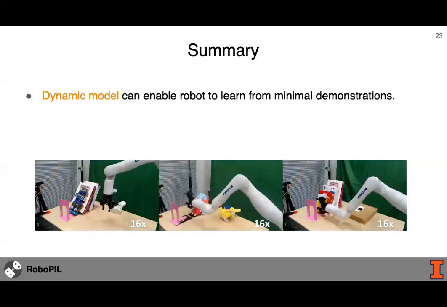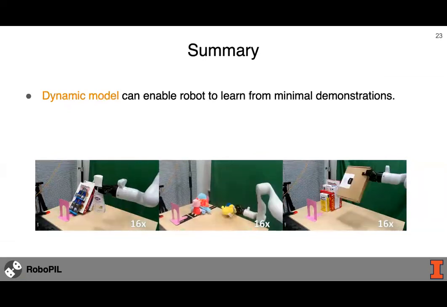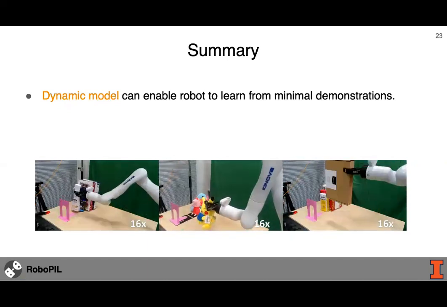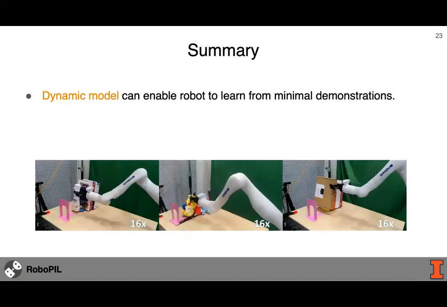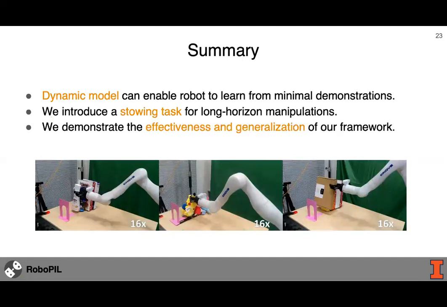Here is the takeaway summary. We introduced a novel model-based imitation learning framework to learn from minimal demonstrations, which enables robots to acquire complex skills. We create a comprehensive stowing benchmark for long horizon manipulations, which is highly prevalent in both industrial and household settings. We demonstrate the effectiveness and generalization of our framework across a wide range of real-world experiments in stowing tasks.